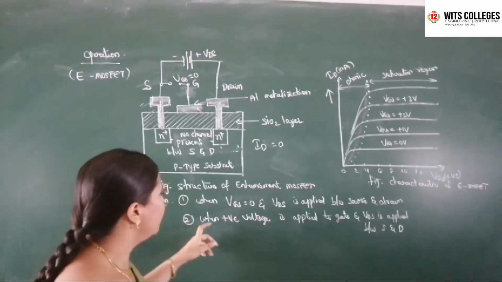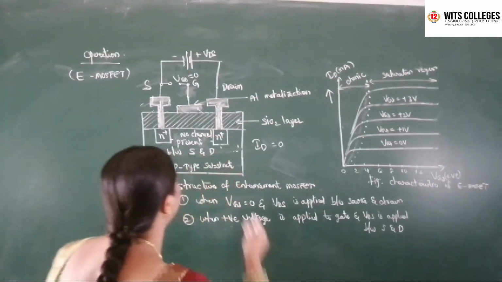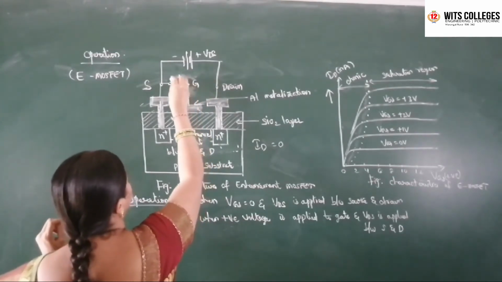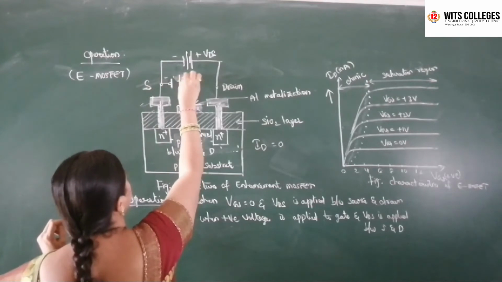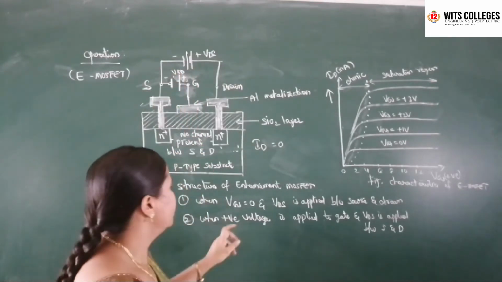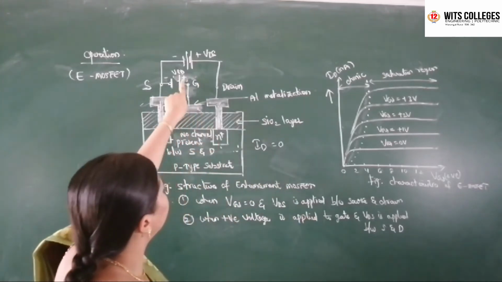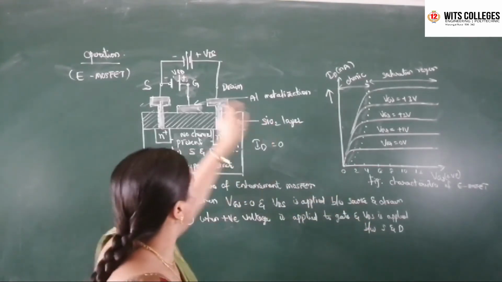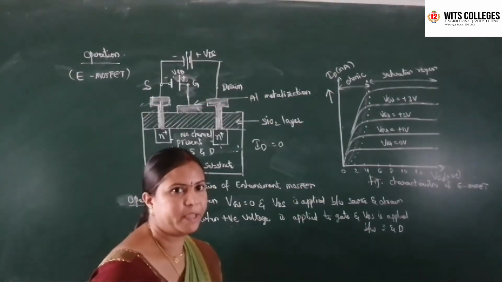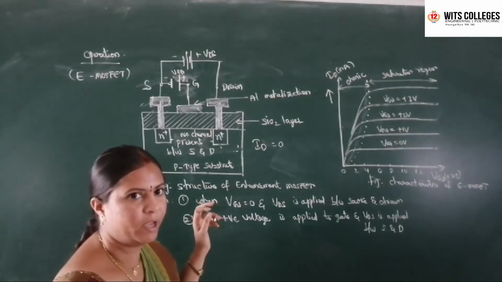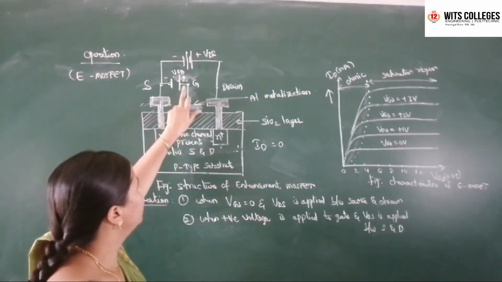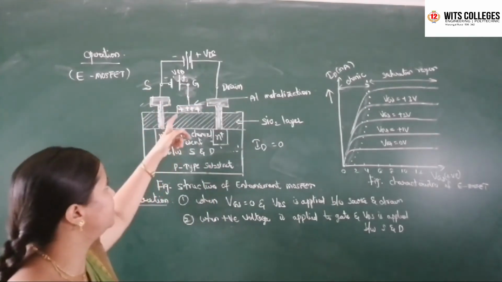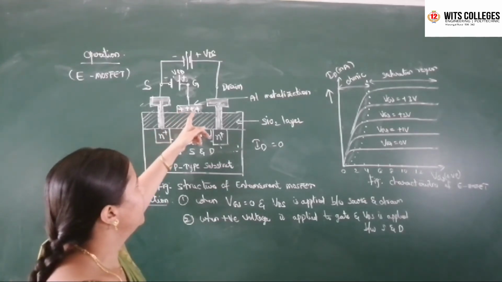And coming to the second one, when a positive voltage is applied to the gate, positive polarity you are applying here and negative polarity here. This is the gate to source voltage. So when the positive terminal of the battery is applied to the gate, and VDS is also applied between the source and drain terminal, what will happen? When you apply the positive terminal to the gate, a positive charge will be developed at the gate terminal.